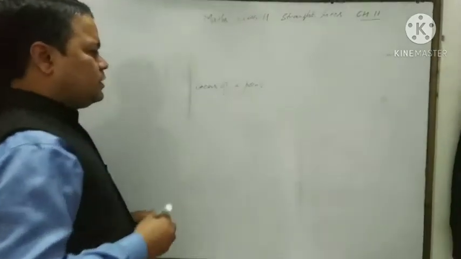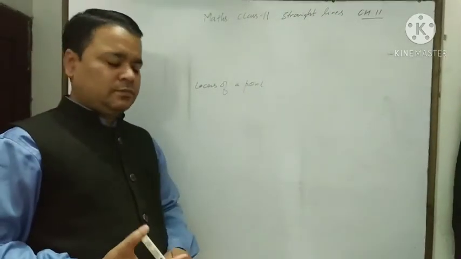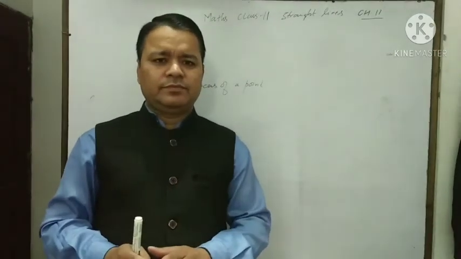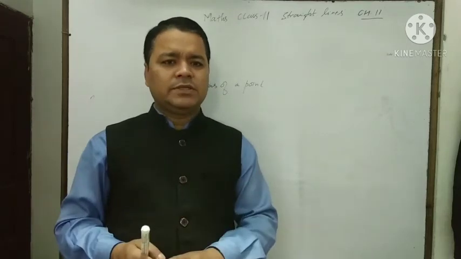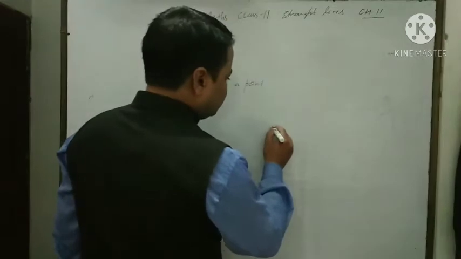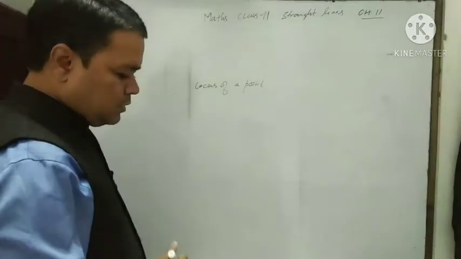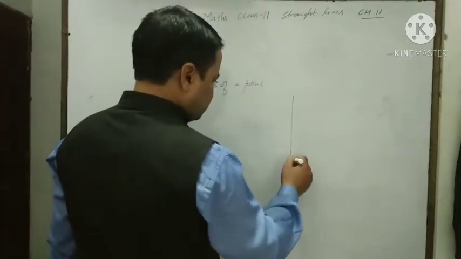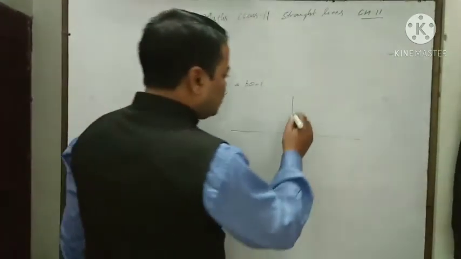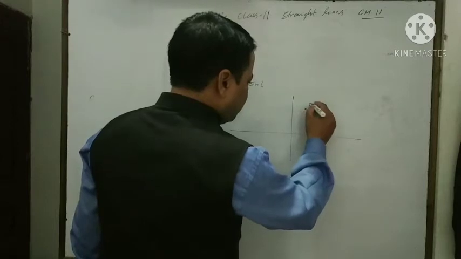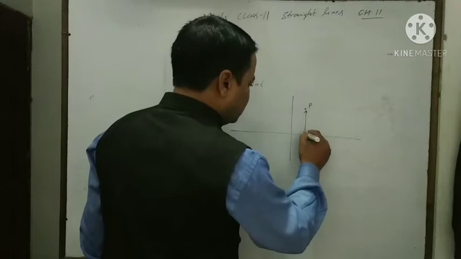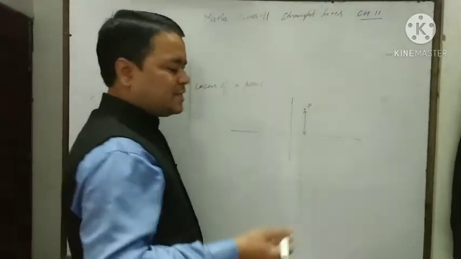First of all, you should understand what the locus is. Simply, locus is the path of the point under a given condition. Example, if we have a coordinate axis, y-axis, x-axis, and we want to find the path of the point P such that its distance from the x-axis is always constant.